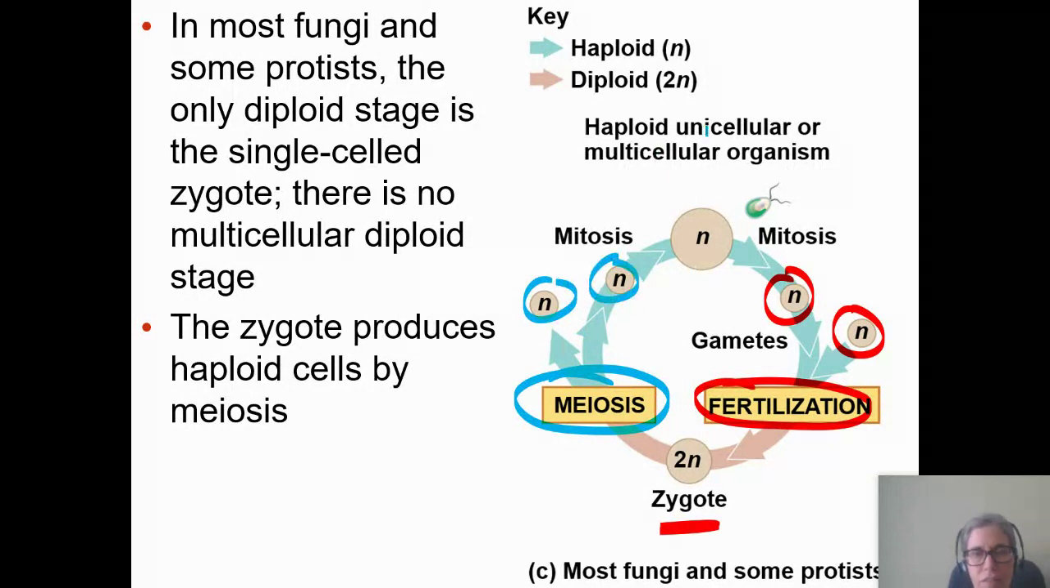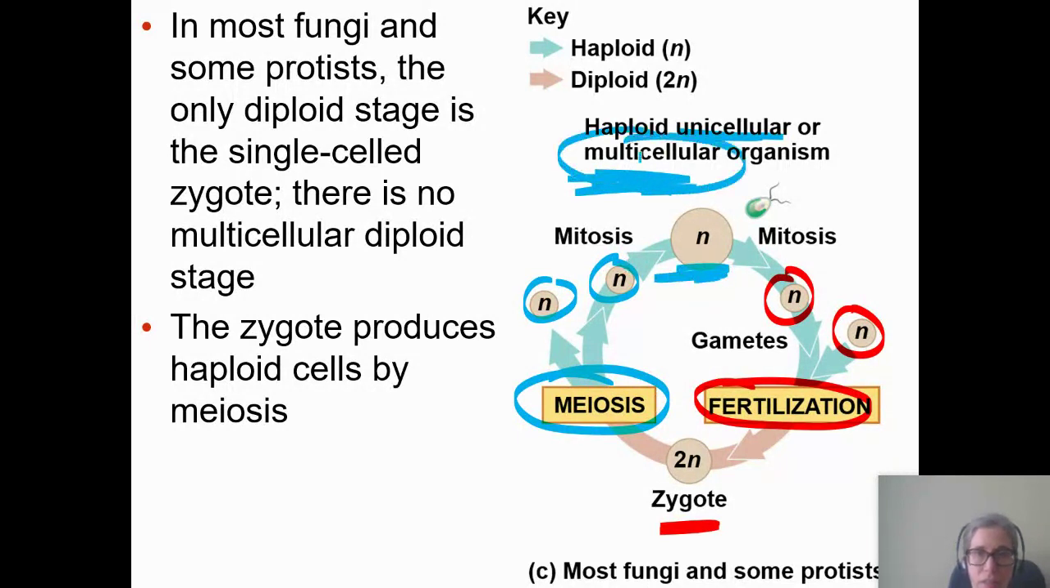In some unicellular organisms, they actually don't do mitosis to become multicelled. But in most fungi, this is the way it works. They do mitosis to become this multicelled but haploid organism. Isn't that wacky? And then they'll do mitosis to make their gametes. And then this is the part that's the same as with us. The gametes do fertilization to make a zygote. So, three very different life cycle stages.